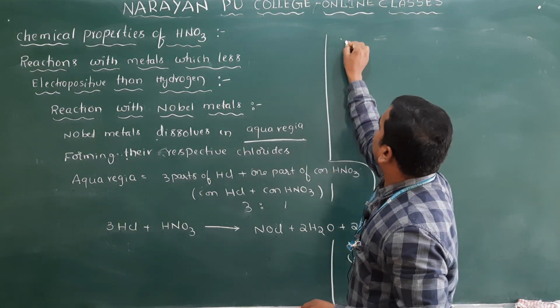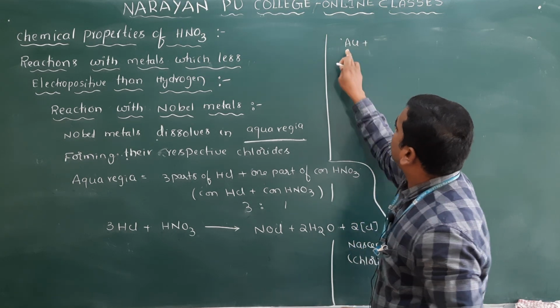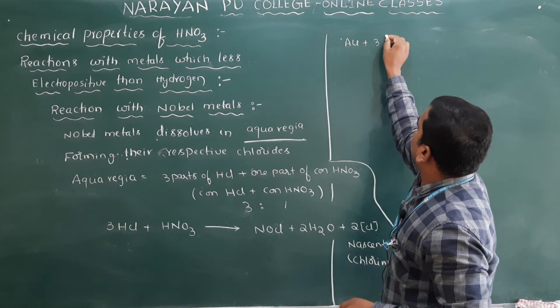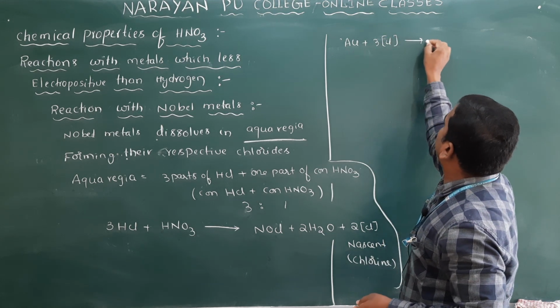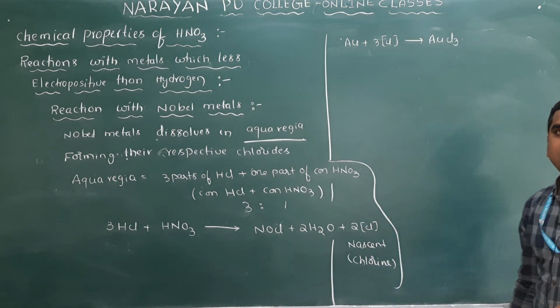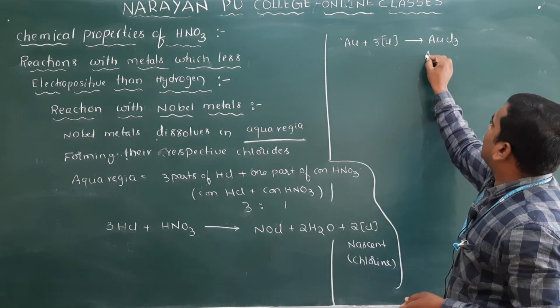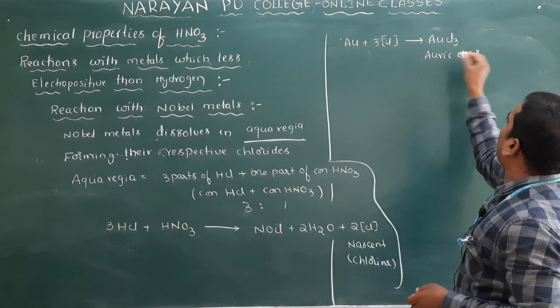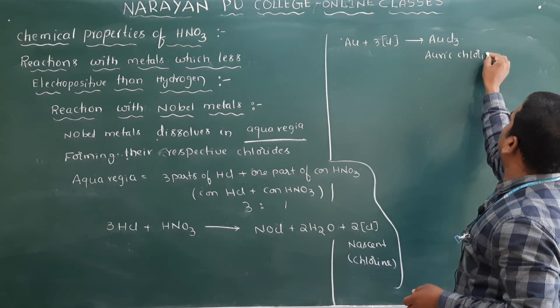First, if I take Au, gold, it will react with the highly reactive nascent chlorine and give AuCl3. Clear? What we will call this is auric chloride. Clear? Auric chloride.